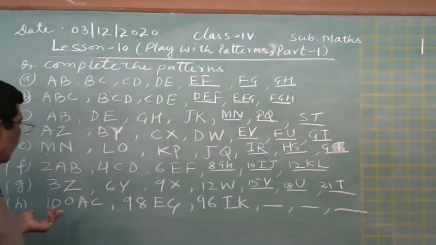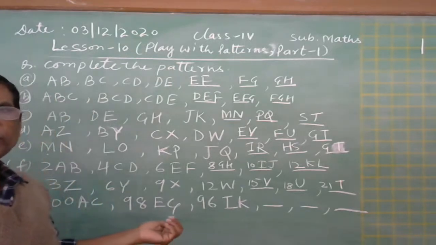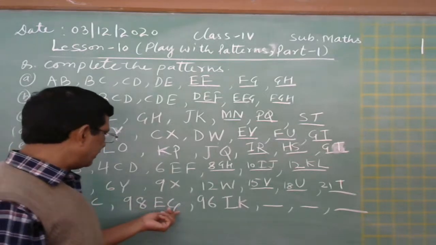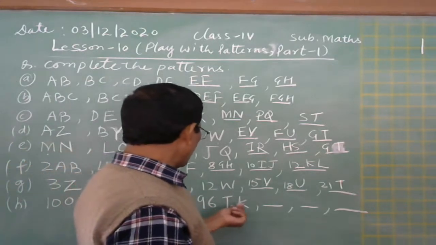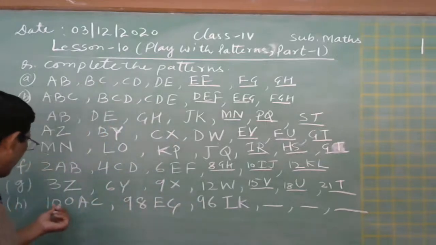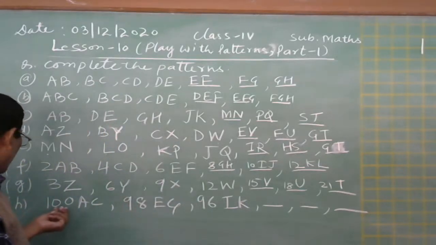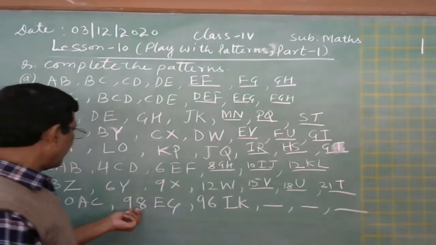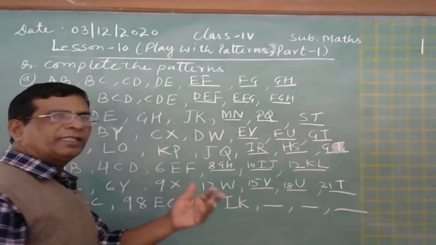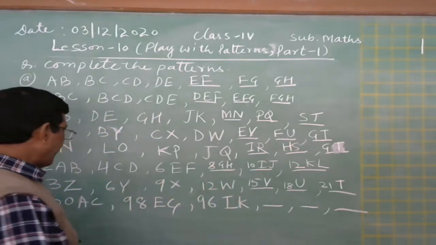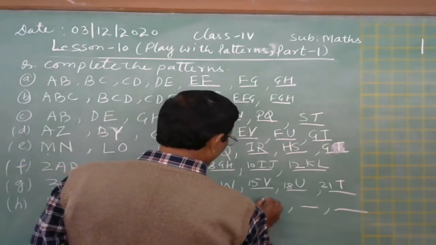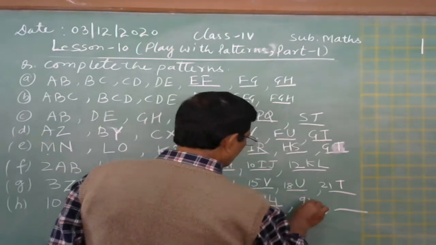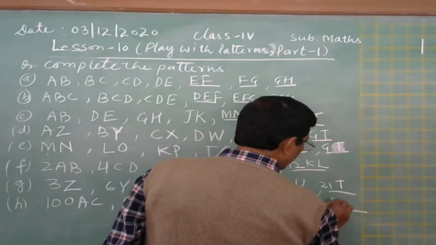Okay? Now H part. We go to H part. Here 100 AC, 98 EG, 96 IK. It means here you can see the numbers are coming in the backward direction, reverse direction. So it is 100, 98, 96, decreasing by 2. So 96 minus 2, 94, 94 minus 2, 92, and then minus 2, 90.